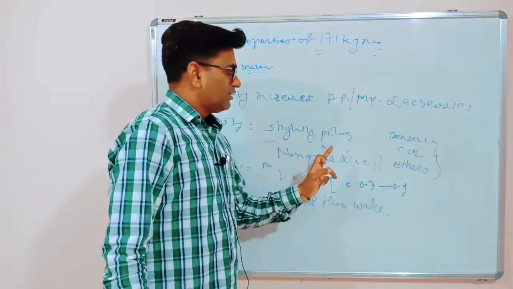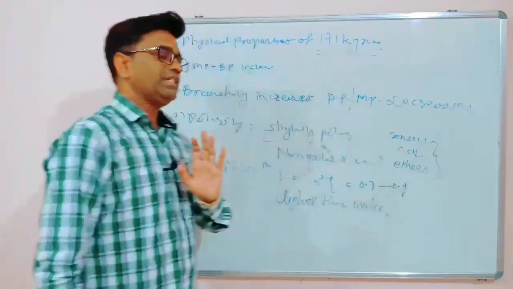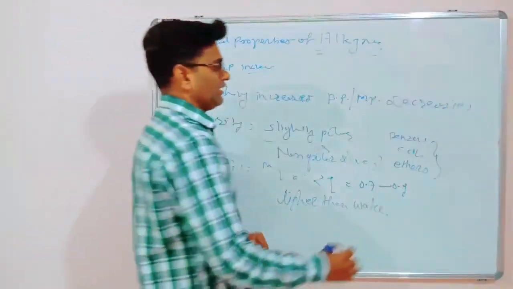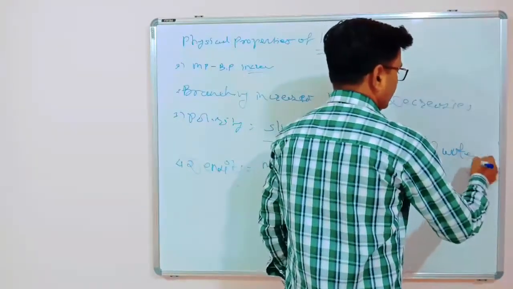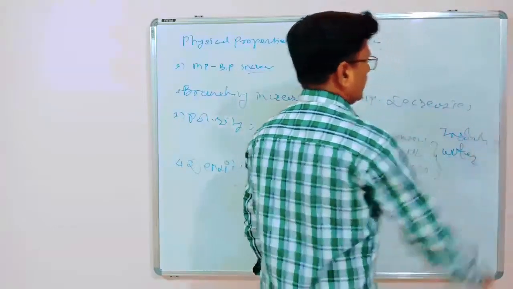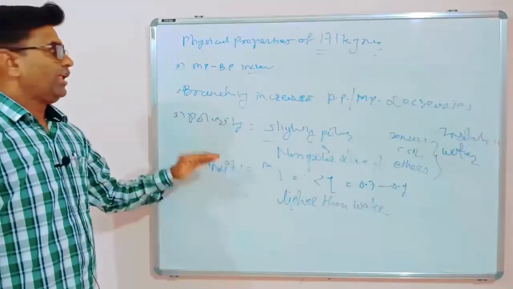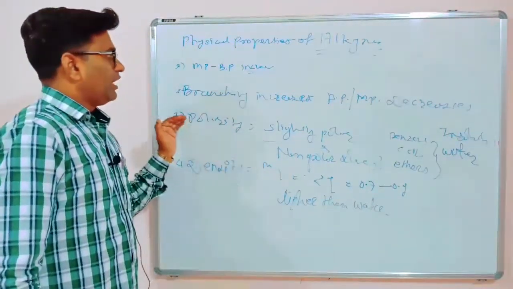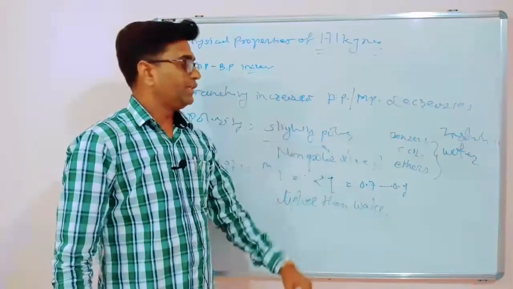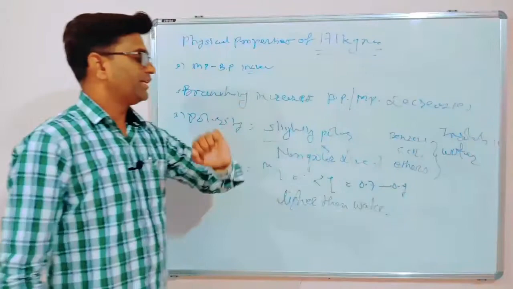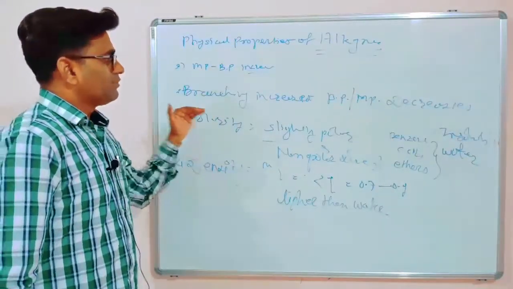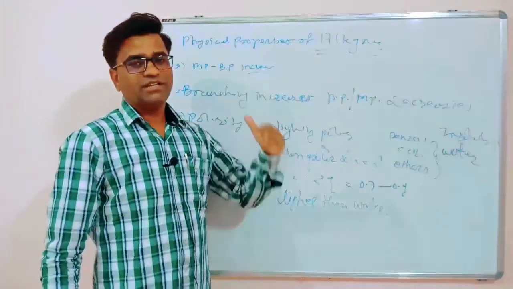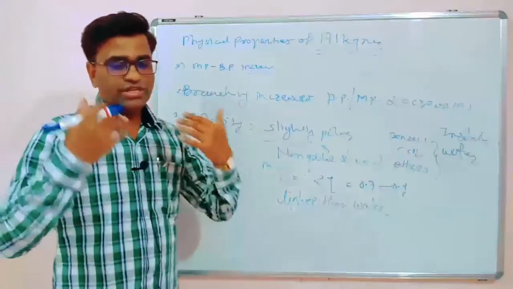Alkynes are soluble in non-polar solvents. It means that alkynes are insoluble in water. So these are the physical properties. Density is less than water. Alkynes are insoluble in water but soluble in non-polar solvents like benzene, carbon tetrachloride, ethers. As the branching increases, melting point and boiling point decrease. As the molecular weight of the molecule increases, boiling point and melting point also increase.